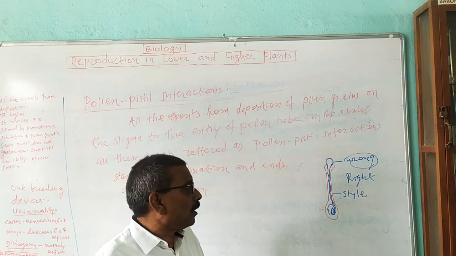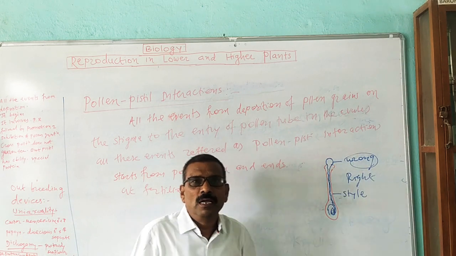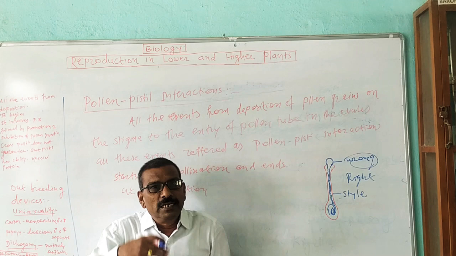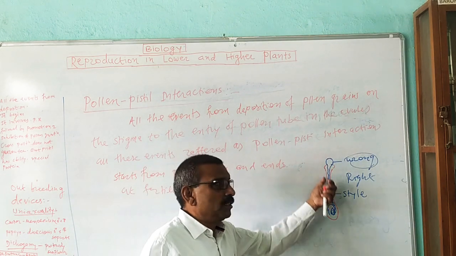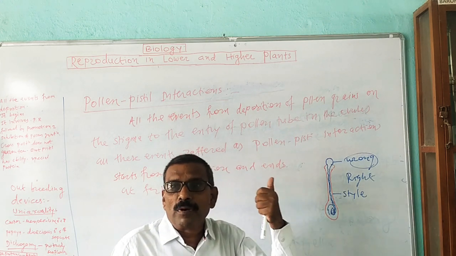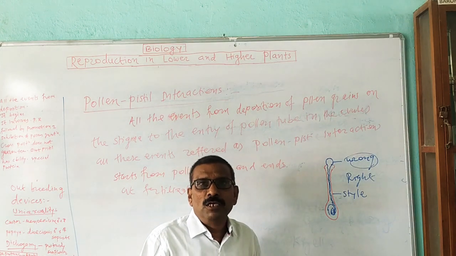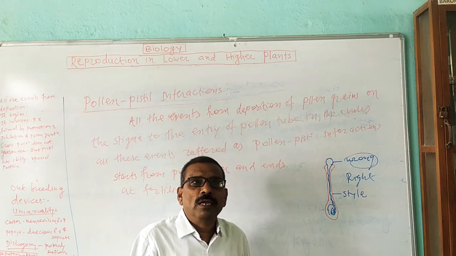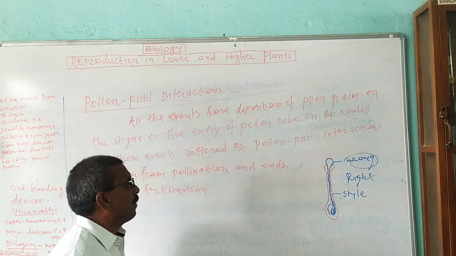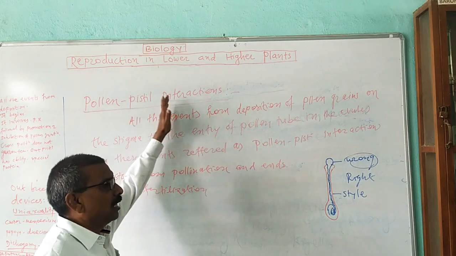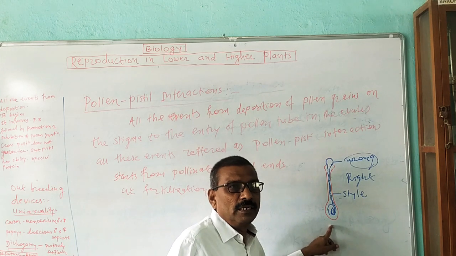process. Now, the germination of the pollen grain on the stigma is accelerated by the addition of boric acid, and it is promoted by a sucrose solution. In this way, pollen pistil interactions are found in a flowering plant. Now these are the different ways in which pollen pistil interactions are found.